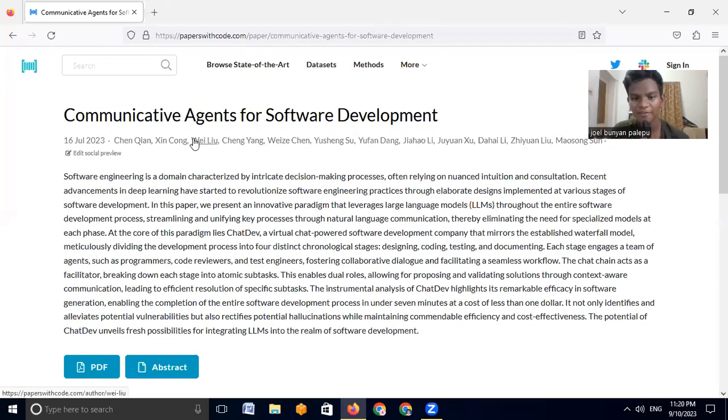So again, what is ChatDev? This paper proposed a model called ChatDev, in which they use several language models. We have many language models which are able to perform many amazing tasks, for example ChatGPT, Llama, PaLM 2, and many other models which perform very well in this field.